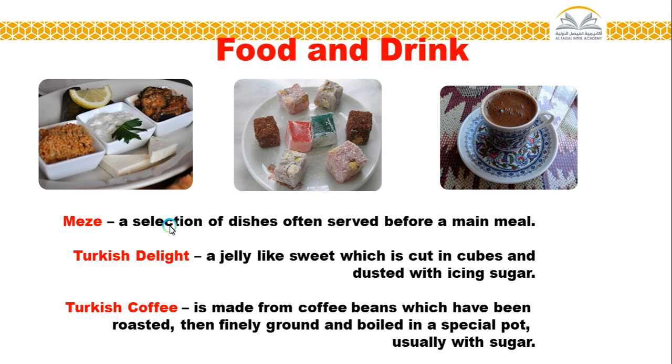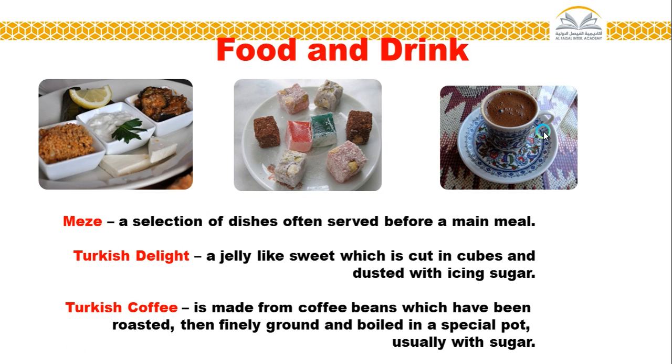Now the meze is a selection of dishes often served before a main meal. Now, the Turkish delight is a jelly-like sweet which is cut in cubes and dusted with icing sugar. You can see that they coated it with icing sugar.